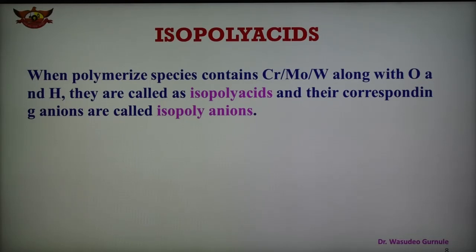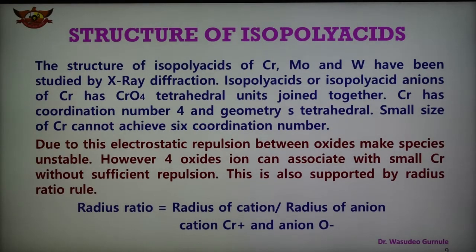So these are polymerized species which contain an element like chromium, molybdenum, tungsten or niobium or tantalum along with oxygen and hydrogen. These species are known as isopoly acids, and their corresponding anions are known as isopoly anions. So this is about the isopoly acid. In the next slide the structure of isopoly acids is shown.